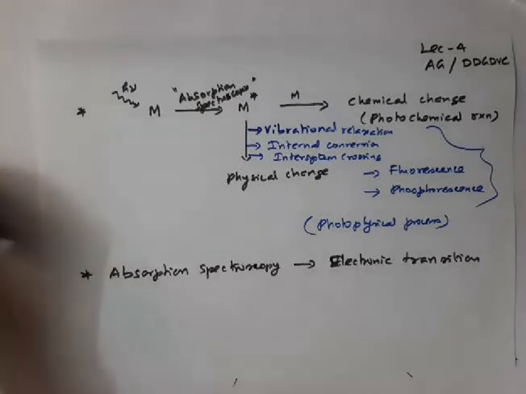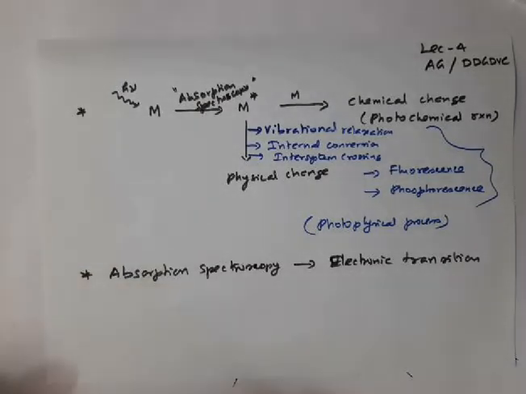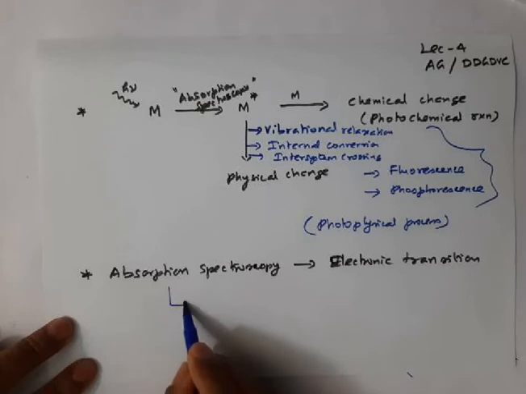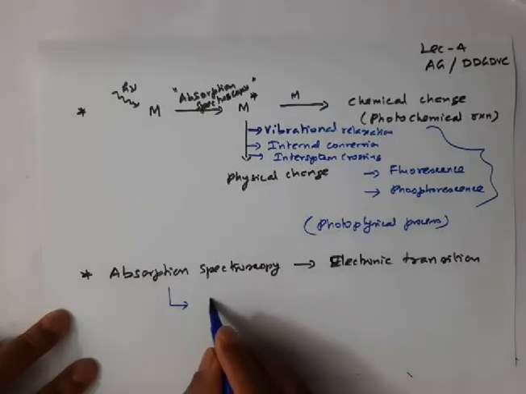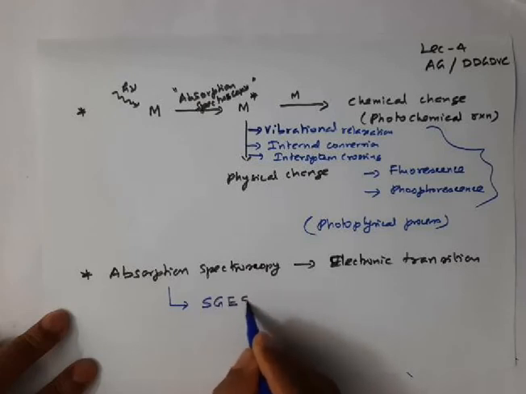Listen, in absorption spectroscopy, you know very well, transition takes place usually from the stable ground electronic state.